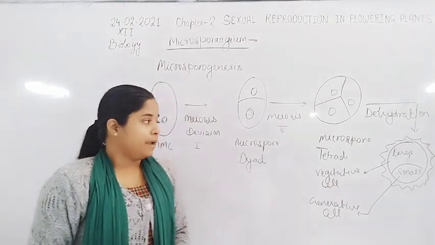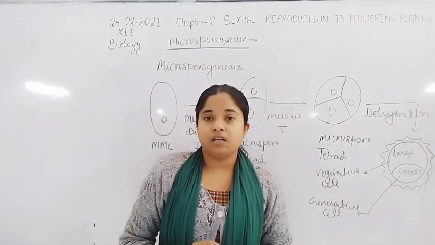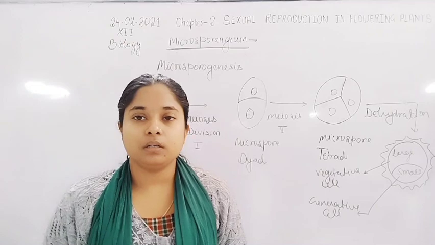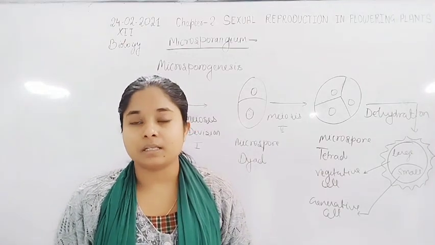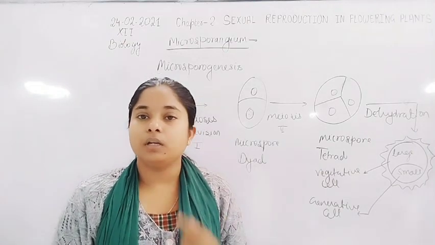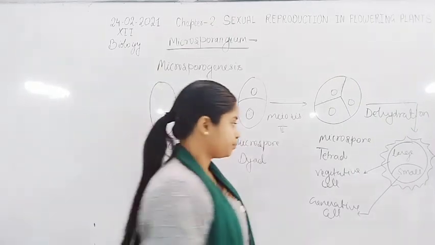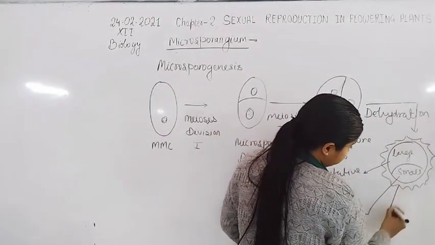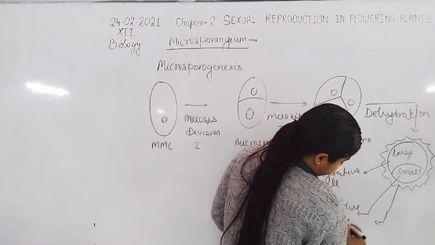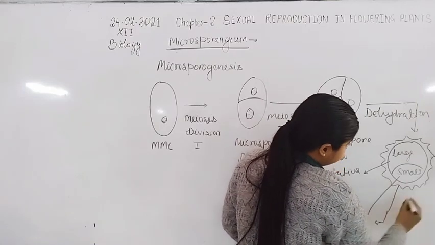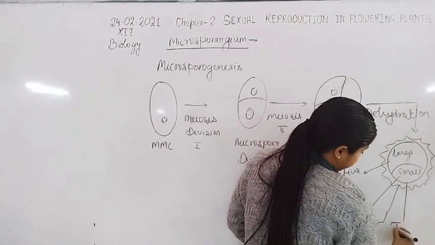In the structure of the pollen grain, the outer layer is known as the exine, and the inner layer of the pollen grain is known as the intine. Here is the outer exine layer and the inner intine.